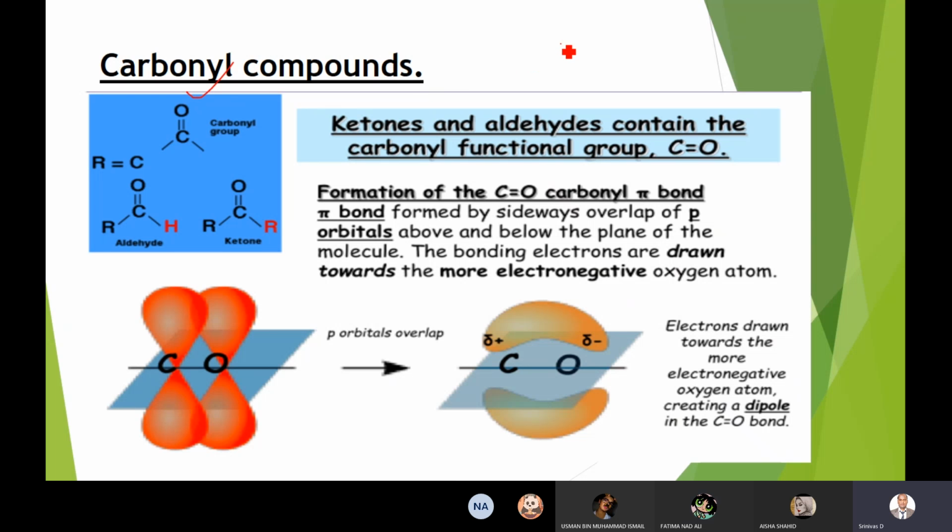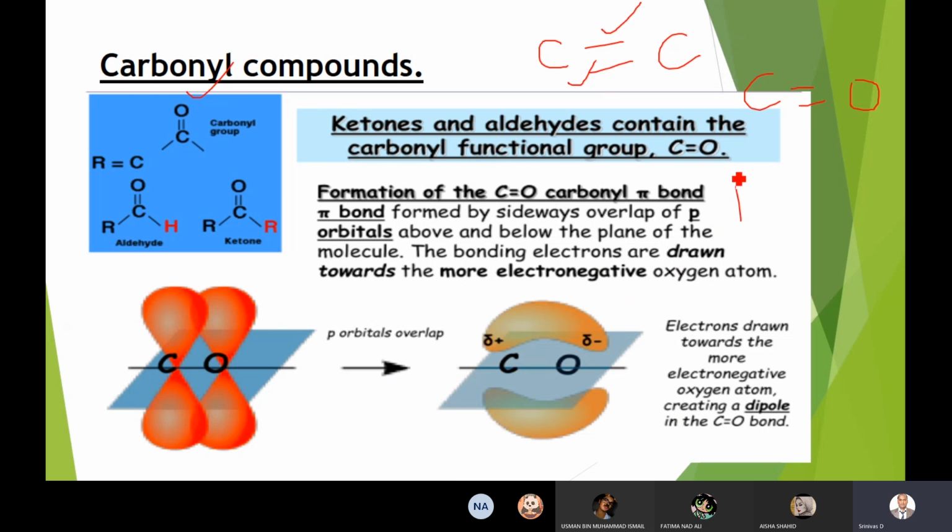So whenever you have multiple covalent bonds, irrespective of the compound, one will be sigma, then the other will be pi. For example, in this case also there are two bonds. So one will be sigma and the other will be pi bond, irrespective of the type of the compound.